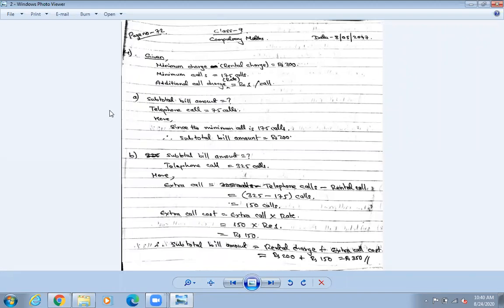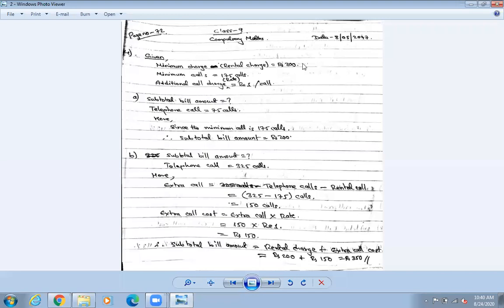Number 4. Look at the question. The minimum charge for first 175 telephone calls is rupees 200. So minimum means rental. How much does it charge?